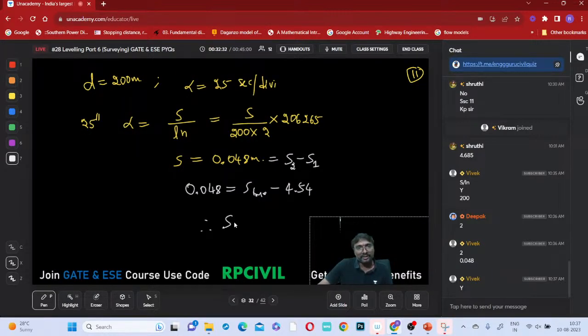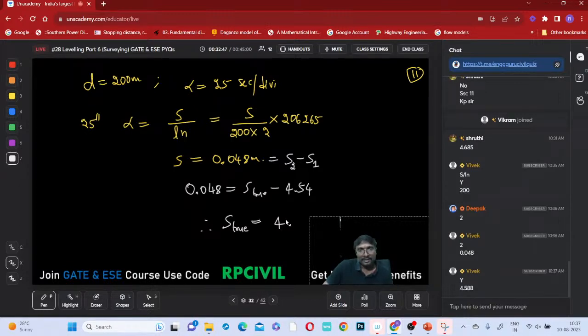Therefore, what is the true staff reading or the correct staff reading? What is the true staff reading you are getting? 4.54 plus 0.048. How much are you getting? It's 4.588 meters, right? So approximately it will be taken as 4.6 meters. Can you take it? Yes.